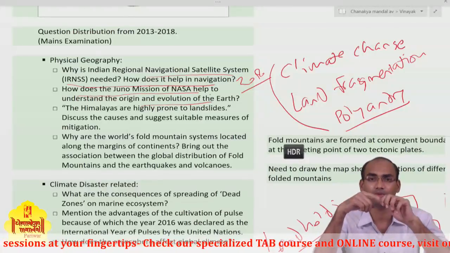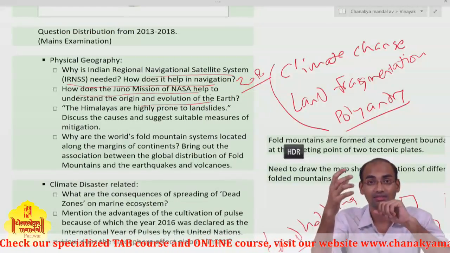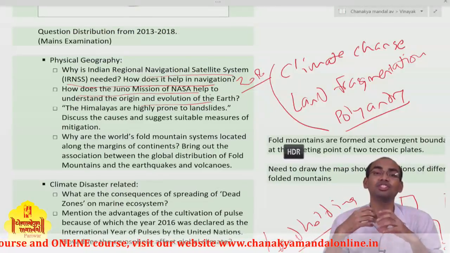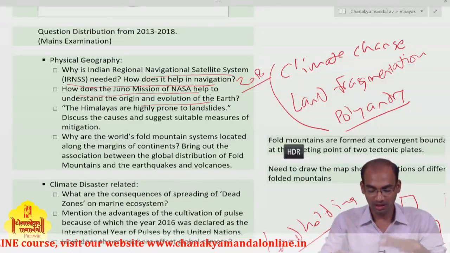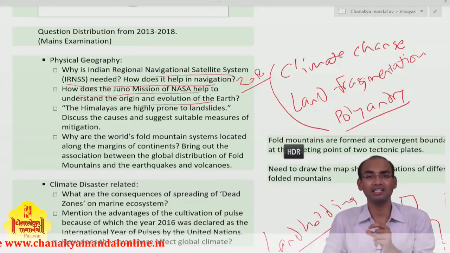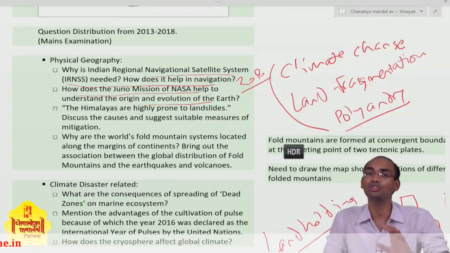First is the atmosphere, the composition of the atmosphere, the various gases in Jupiter's atmosphere, then the gravitational field of Jupiter, then the magnetic field of Jupiter. These are the areas focused on in the Juno mission.